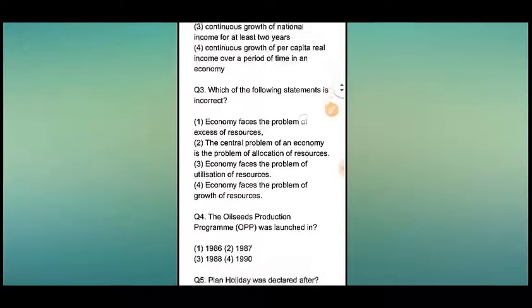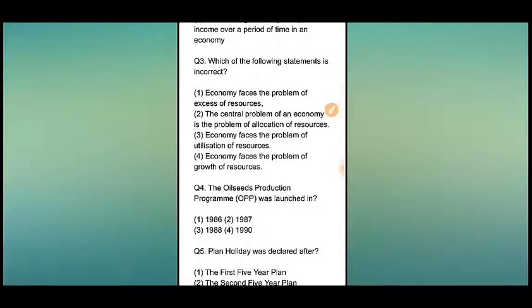Now question number 3. Which of the following statements is incorrect? Mark it, it is incorrect. And you can see 4 options. Number 1, economy faces the problem of excess of resources. Number 2, the central problem of an economy is the problem of allocation of resources.